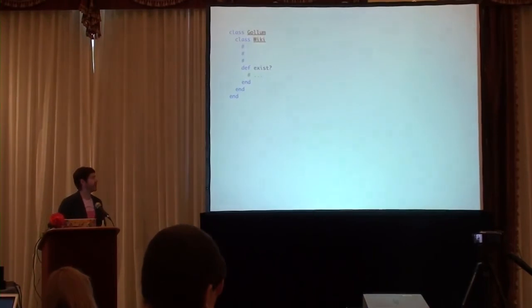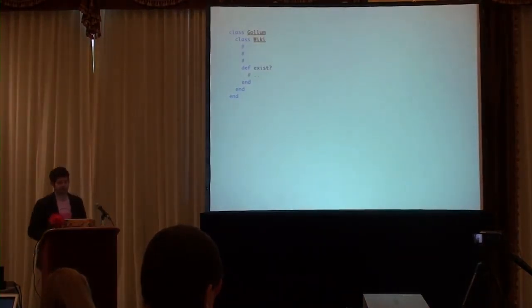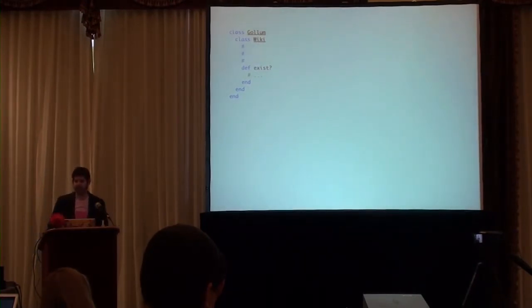So let's look at it. Let's look at TomDoc in detail. What does it look like? So here's a method. It's called exist?. This is in Golem. Golem is totally TomDoc if you want to check it out. That's a good place to do it.